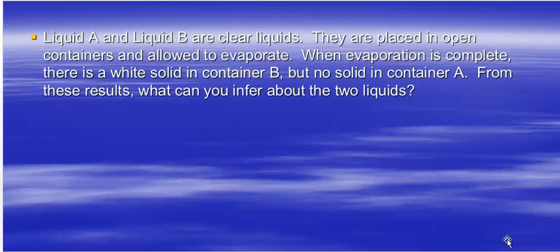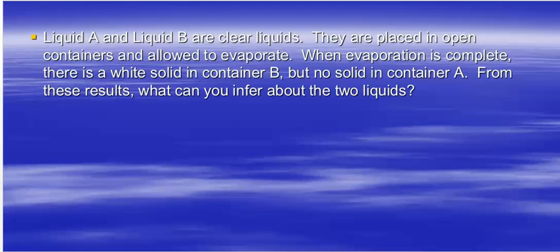All right, let me go through a couple examples here. Liquid A and B are clear liquids. They're placed in open containers and they evaporate. When evaporation is complete, there is a white solid in container B, but there's nothing in container A. So what can you infer? In other words, can you tell if these are elements or compounds or mixtures?